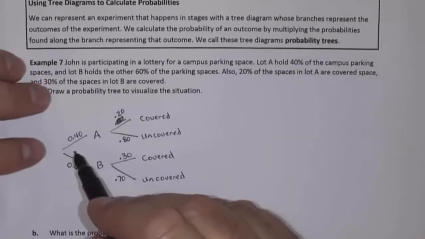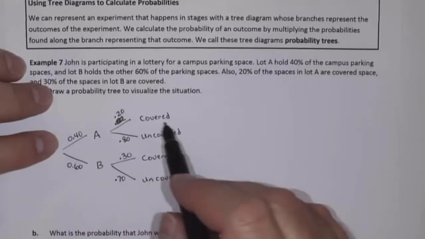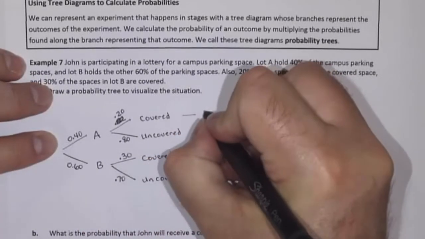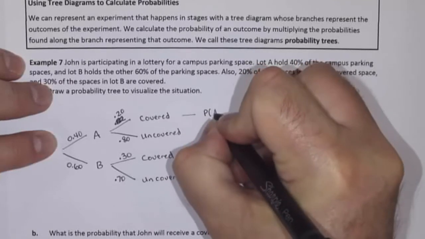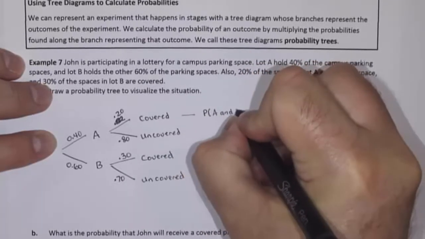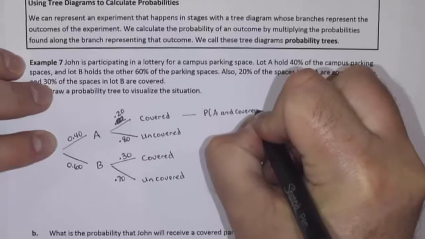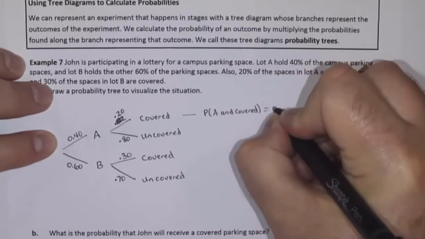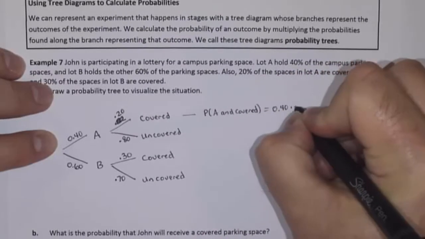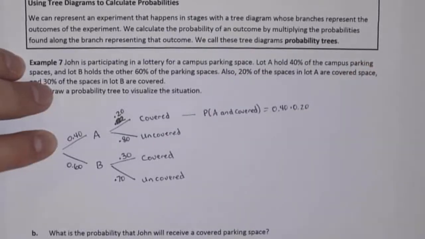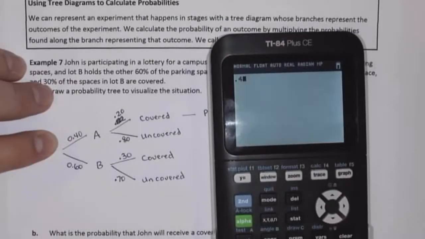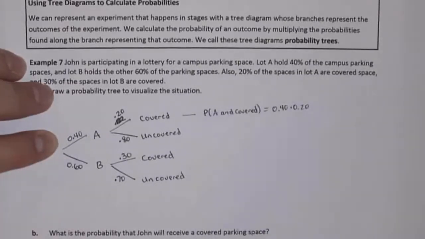So the idea here is if I follow this tree, the probability that John ends up in A and covered is going to equal the 0.40 times the 0.20. Now 0.40 times 0.20 is 0.08.